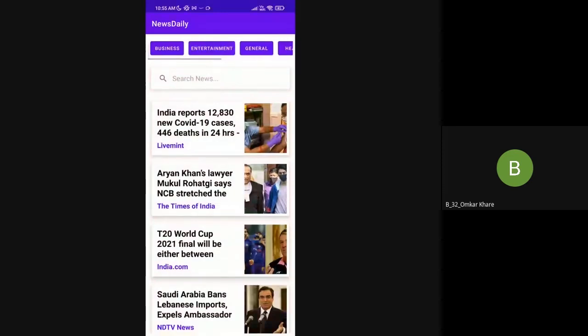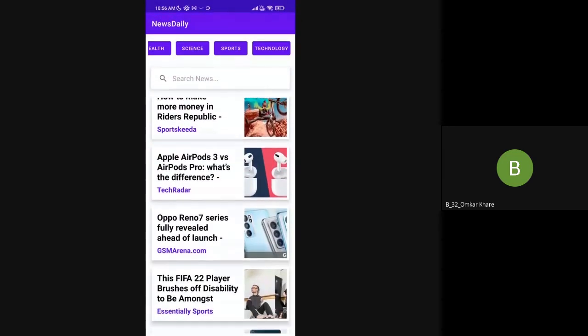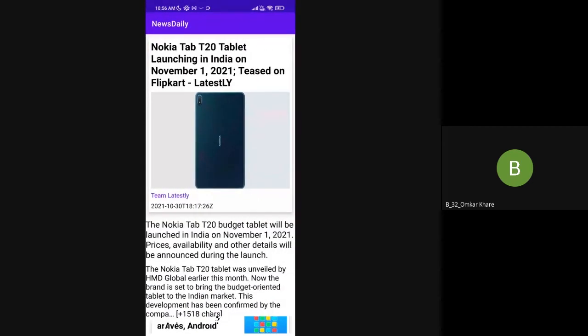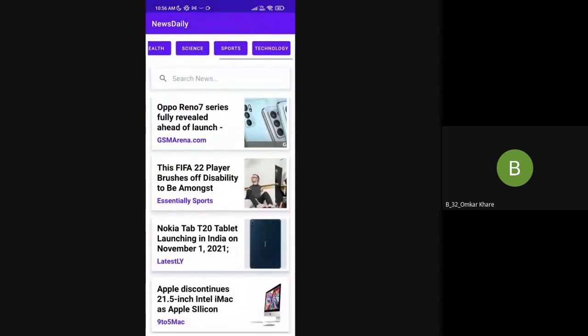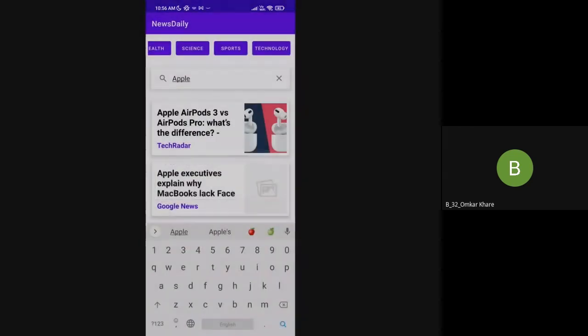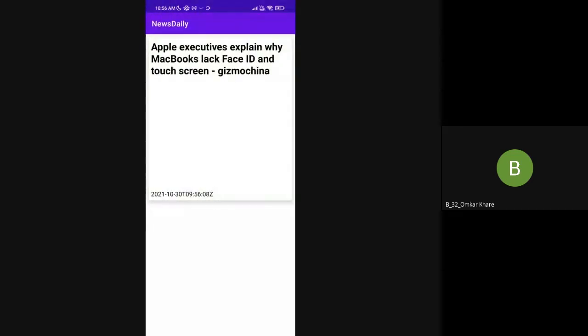And here is the horizontal scroll view of buttons. We have 7 categories. If I click on any button, suppose technology, you will see the news related to technology. And we have also added a search bar. If I want to search any keyword, suppose I search Apple, news related to Apple will appear in our recycler view.